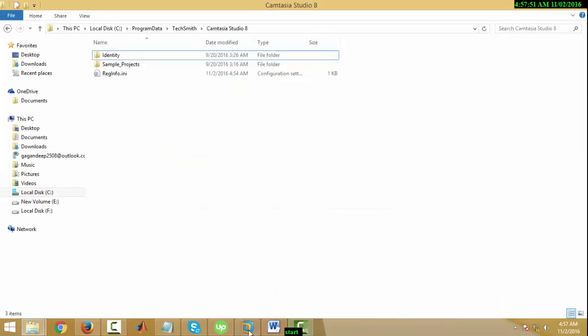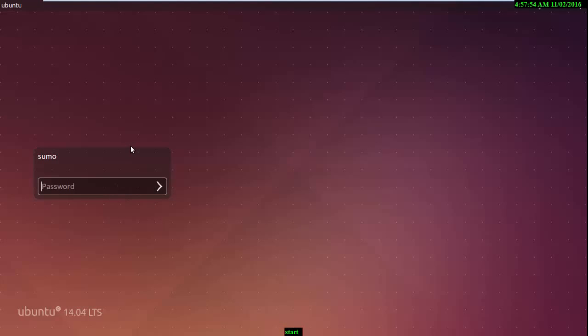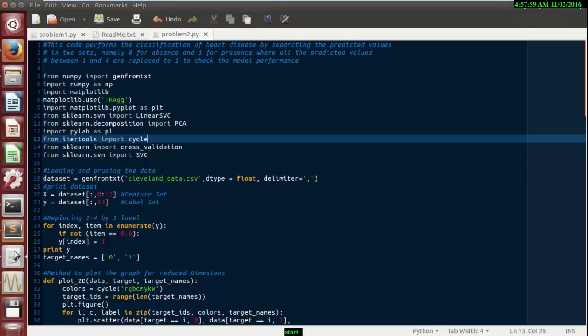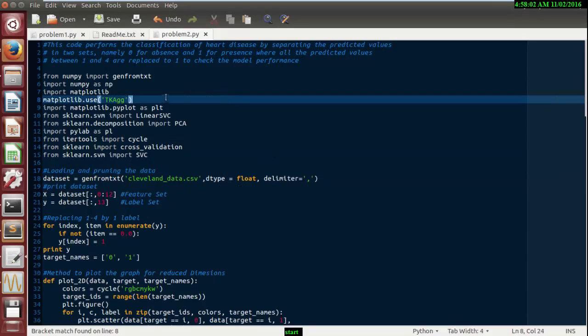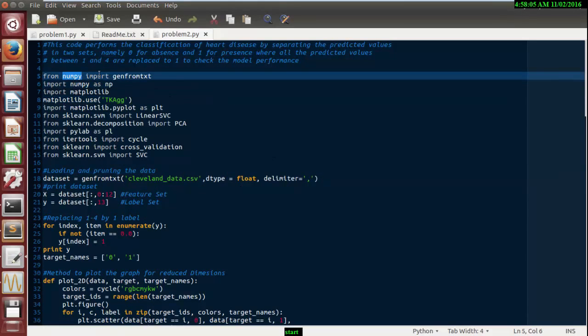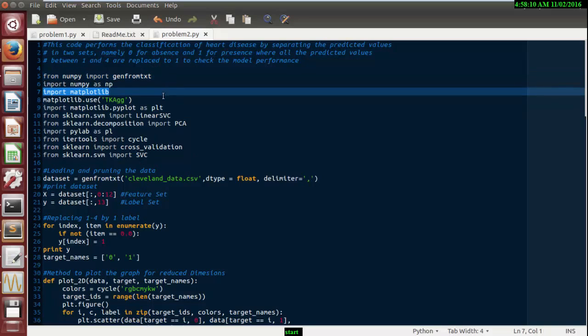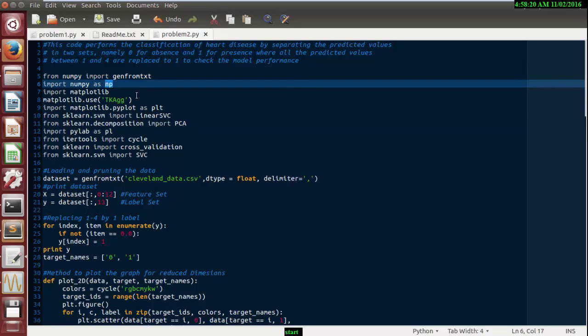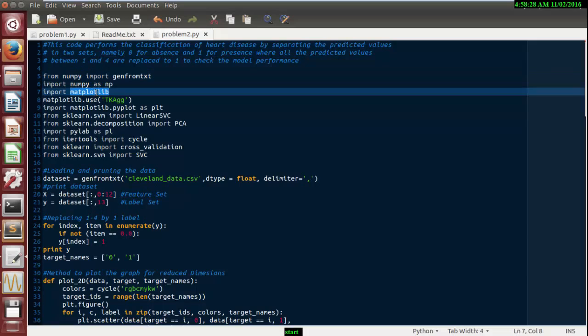So here we go. I have set up everything on my virtual machine. So that's my Python main script. As you can see, there are various mathematical libraries we require to import. We'll start with numpy, which imports the data in a generalized format. We name numpy as np. So whenever we use np in this script, that means we are calling the library numpy. For plotting we are using